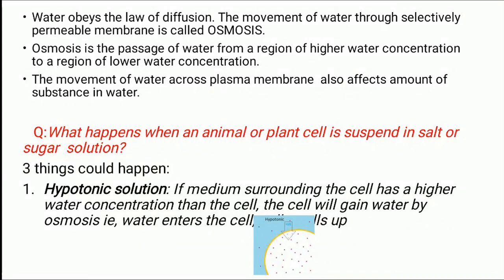So there is an important question. What happens when an animal or plant cell is suspended in salt or sugar solution? Three things could happen, which is cell can either swell up or shrink or be in the same way. So the first one is hypotonic solution. That means if the medium surrounding the cell has higher concentration of water than the cell, the cell will gain water by osmosis, that is, water enters the cell, hence the cell swells up.